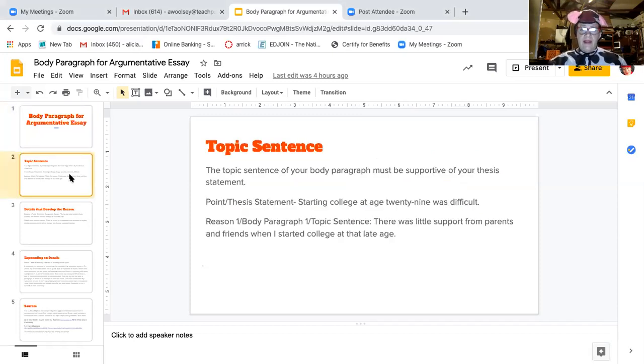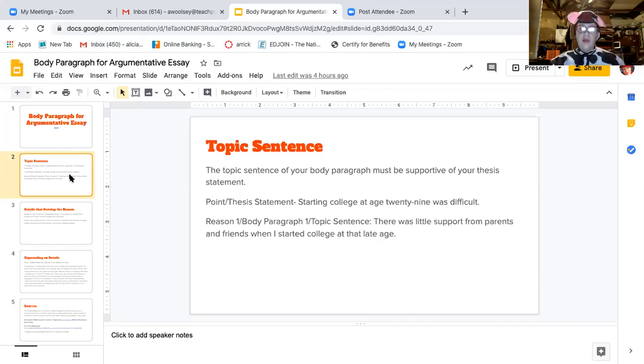So your body paragraph is going to need a topic sentence, okay? The topic sentence of your body paragraph must be supportive of your thesis statement. So let's look at the example I have here for you. The point or the thesis statement of this essay this person was going to write was starting college at age 29 was difficult. That's their point. So basically that was the point. That would have been the thesis statement. Your thesis statement should be a little stronger. But that was a thesis statement for this actual essay, the point.